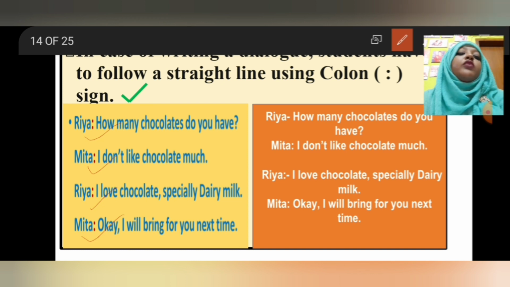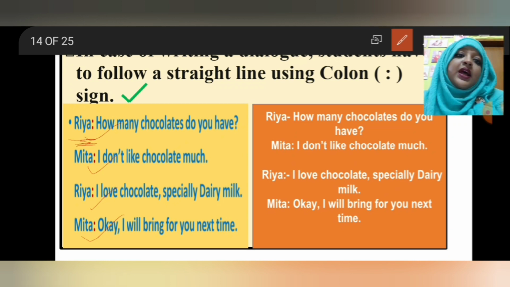In the same way, we cannot write the sentence like this, that under one line we cannot write from here. We have to omit this place. We cannot write here. We have to write under the sentence. Okay, not from here. We cannot write anything here. Clear everyone? We have to write after the colon.